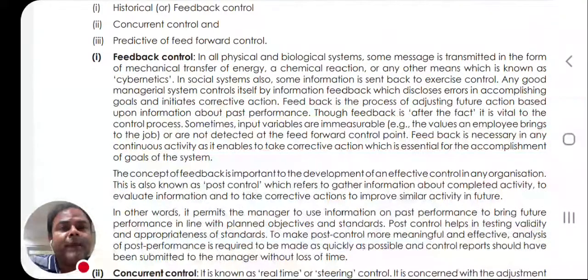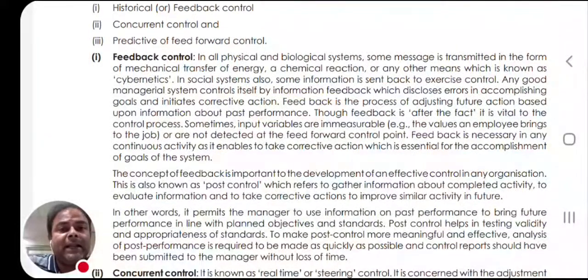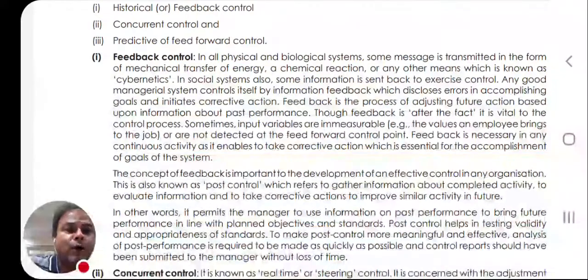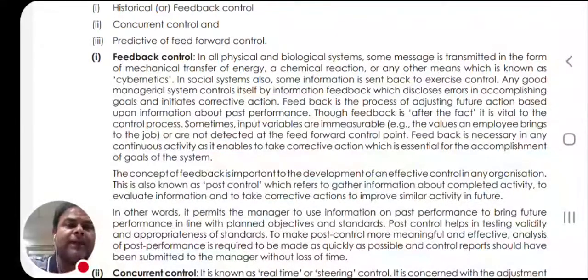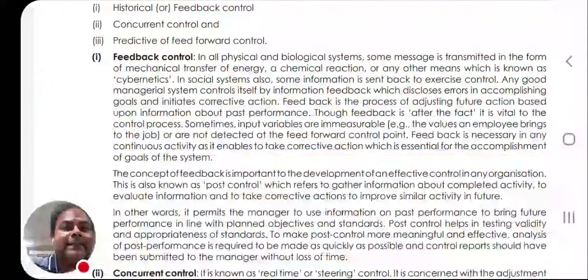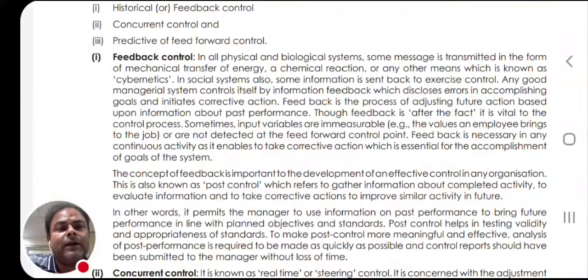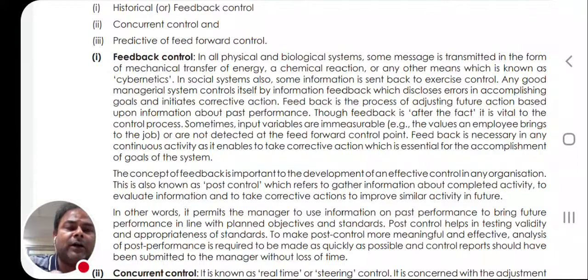Now feedback is all about this: if some problem has come, then the person involved in implementing the plan, doing that particular job, will give feedback about the ongoing process, that this is the current situation, these are the current measurements. And if any deficiency or deviation occurs, then he reports that this particular deviation is occurring and the reason for it. Now kindly tell me the solution. Then the top management or the supporting team involved gives the solution.